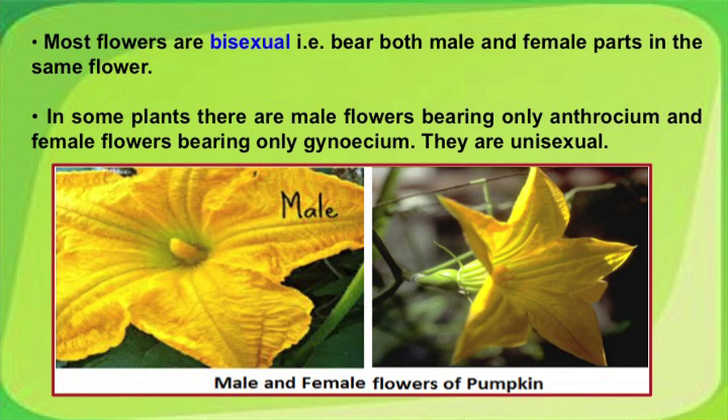So, you have an androecium-bearing flower as the male and a gynoecium-bearing flower as the female. One example is shown on your screen, that is from the pumpkin, but there are unending examples. Can you try and find them out for your interest?